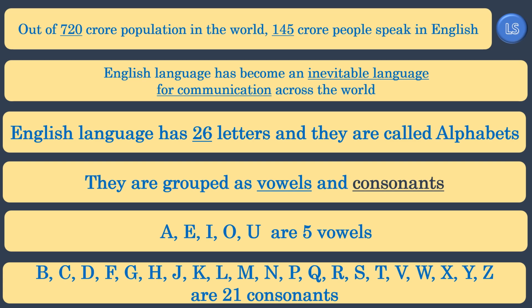English language has got 26 letters and they are called alphabets. These 26 letters have been broadly categorized into two groups as vowels and consonants. The five letters, namely A, E, I, O, U, are called vowels. All other remaining 21 letters are called consonants.